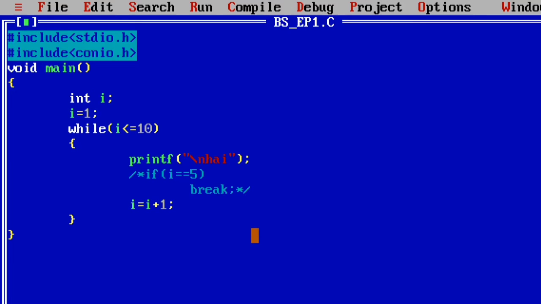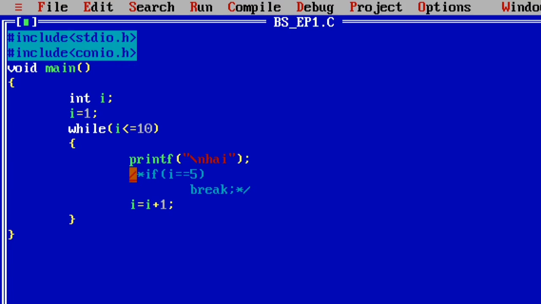1, 2, 3, 4, 5, 6, 7, 8, 9, 10. The while loop runs fully. Why? Because I have taken the initial value I equal to 1, I less than or equal to 10, and I plus plus. With the help of the control variable of the while loop, the while loop is executed 10 times. For that reason, the hi message is printed 10 times.